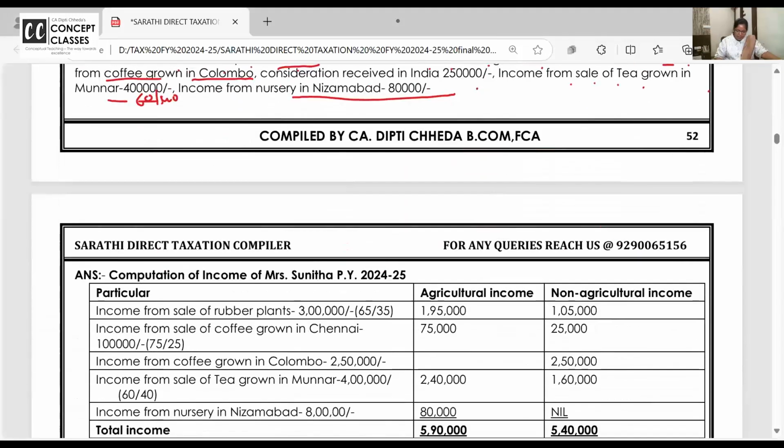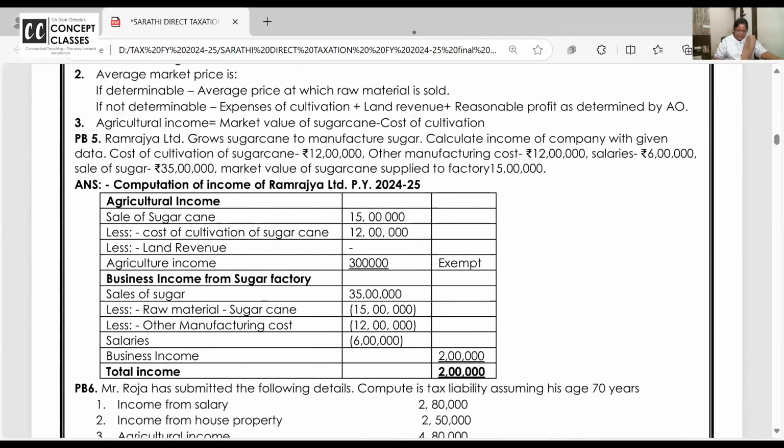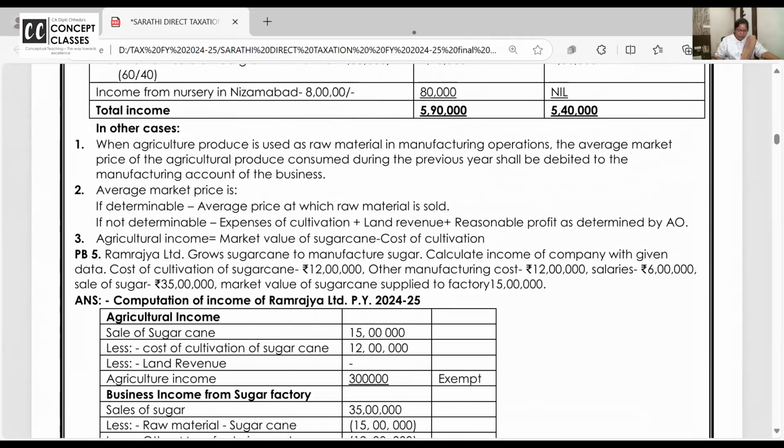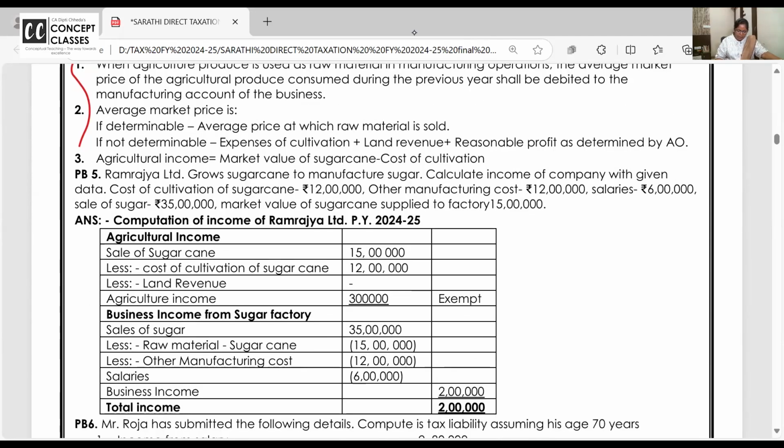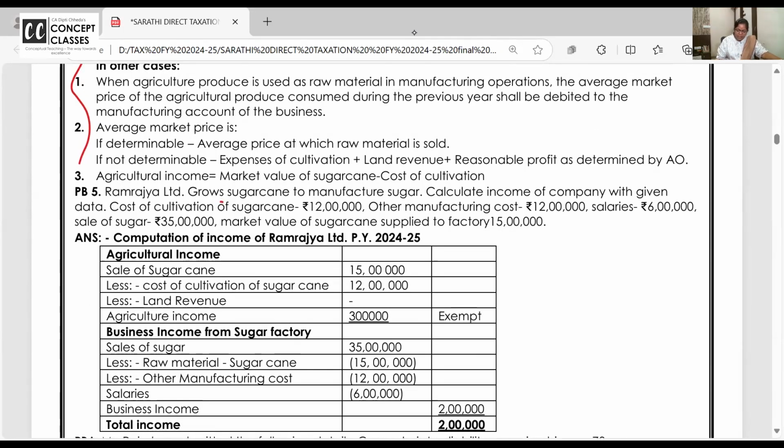हाँ. Very simple part this is. See, I don't want to read all this. मैं बाद में पढ़ूंगी. मैं सीधा problem कर रही हूँ. Ram Rajya grows sugarcane to manufacture sugar. Calculate income of company with given data.